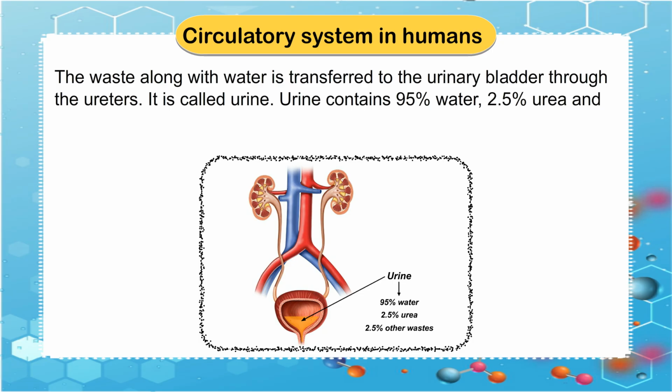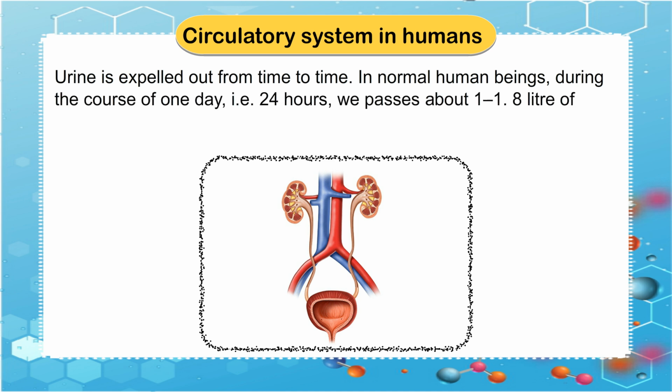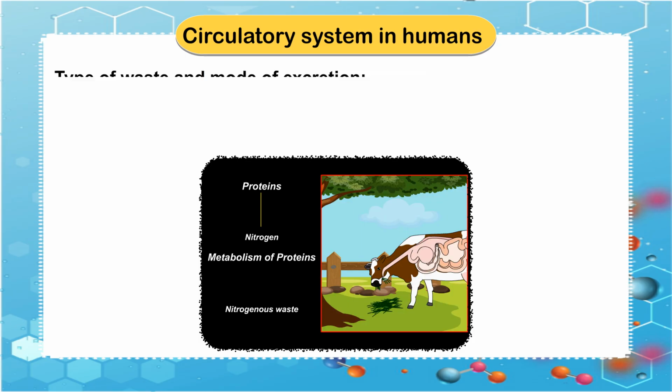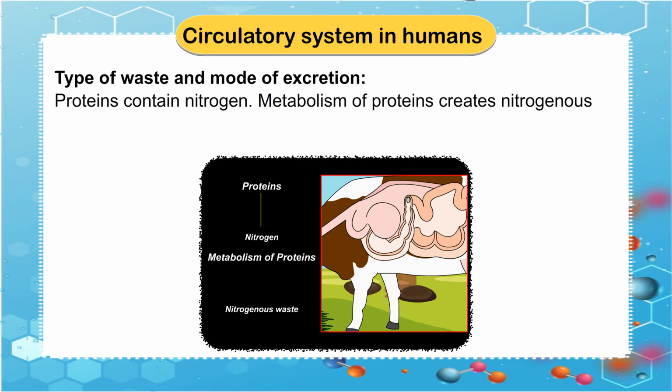Urine contains 95% water, 2.5% urea and 2.5% other wastes. Urine is expelled out from time to time. In normal human beings, during the course of one day, that is 24 hours, we pass about 1 to 1.8 liters of urine. Type of waste and mode of excretion.